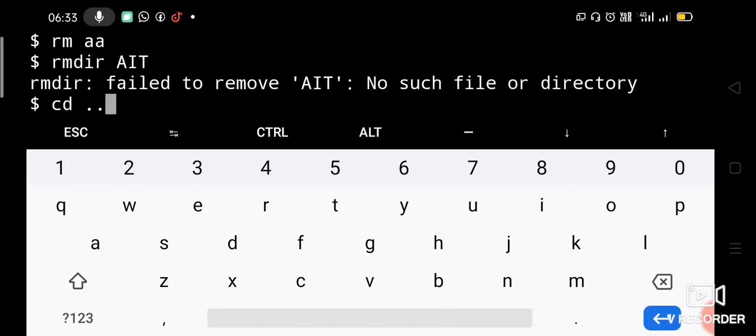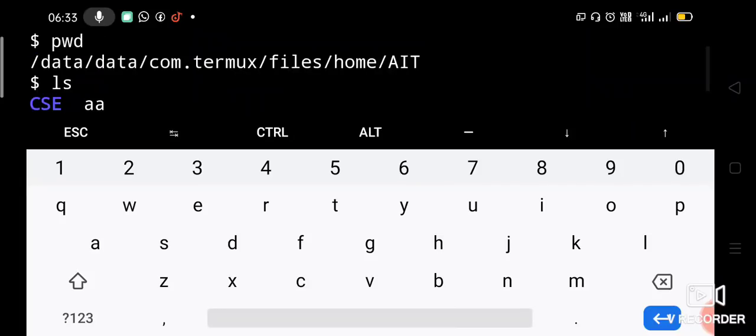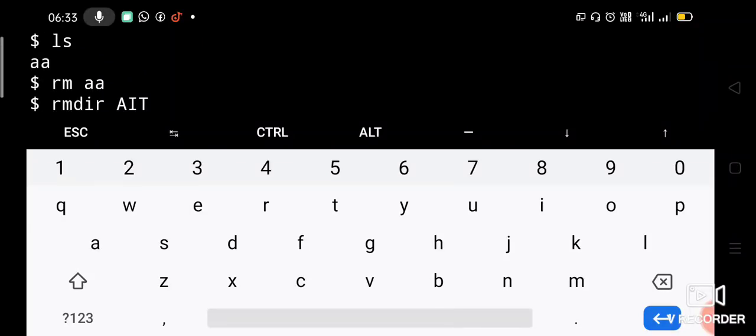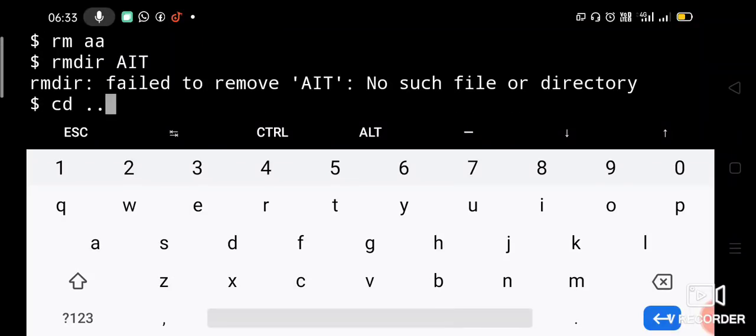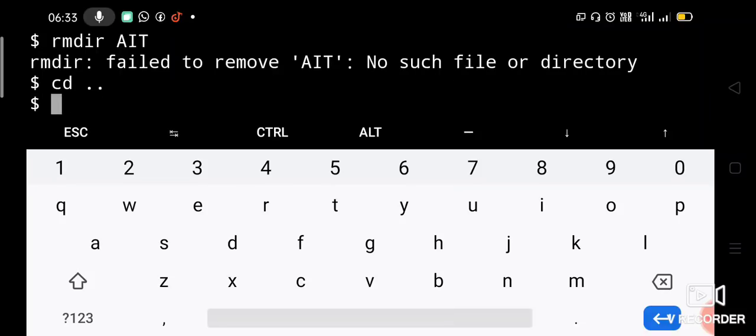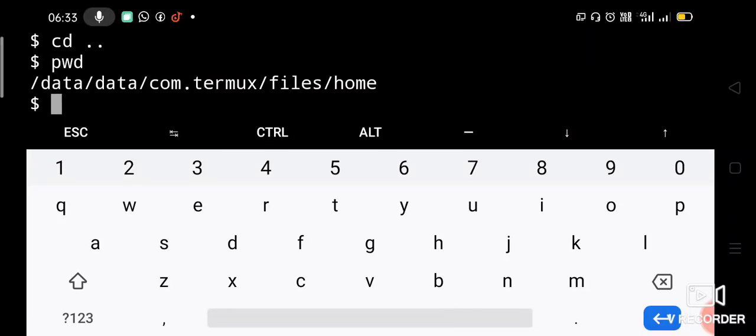So now we are changing our current directory to our parent directory, which means we are going one level up. Above the AIT, that means to home we are going back, right? Which is above the AIT? Home, right? So when we say cd double dot, we go one level up, that is the home directory. Now check whether we are in the home directory. Say pwd. Now we are in the home directory. We are out of the AIT directory, right?